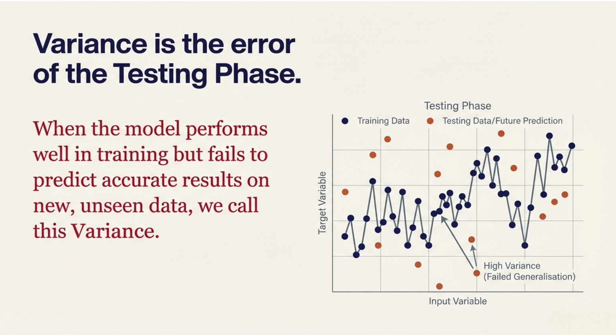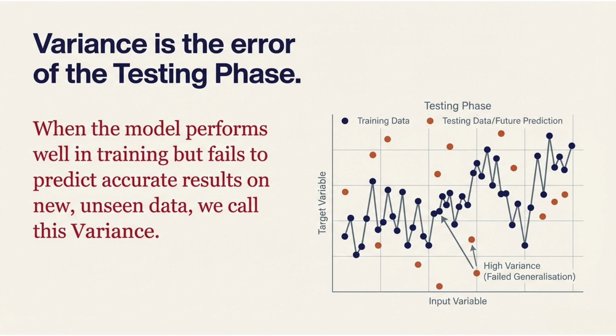Variance is the error occurring during testing the data. Here, the model performs extremely well on training data represented in blue dots, but fails on new unseen data represented in orange dots. This usually happens when the model is too complex, fitting not just the signal but also the noise. High variance means huge error during testing and poor generalization.